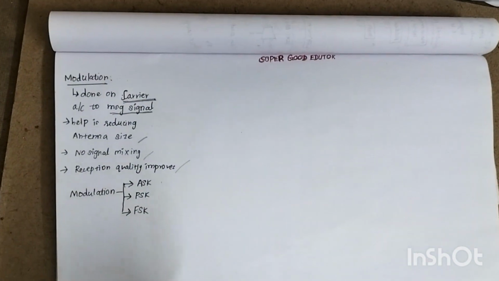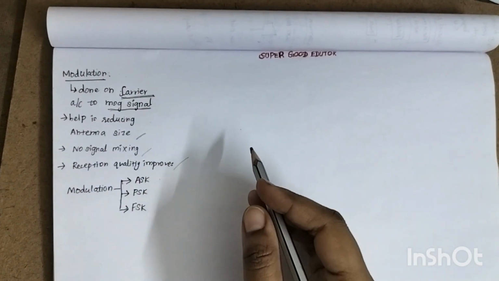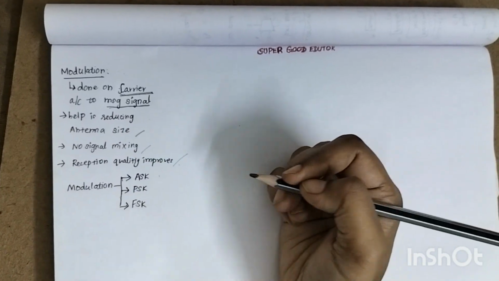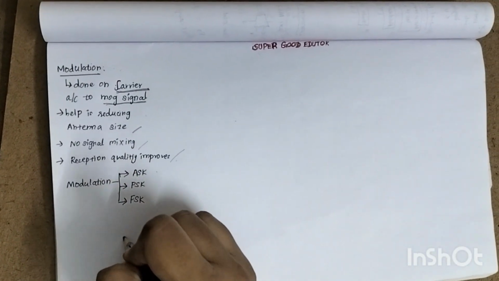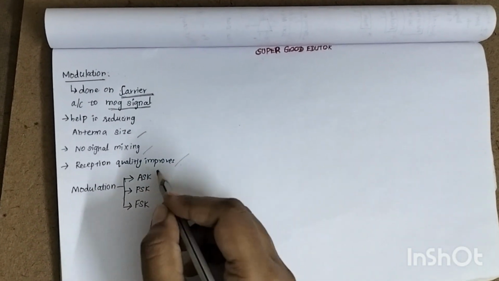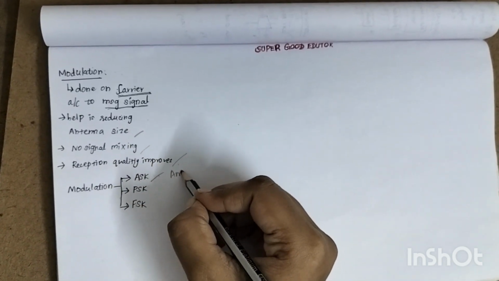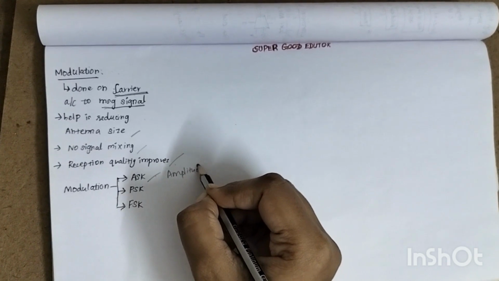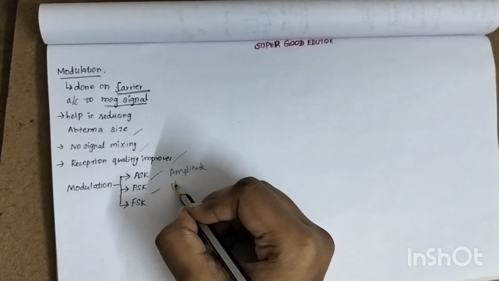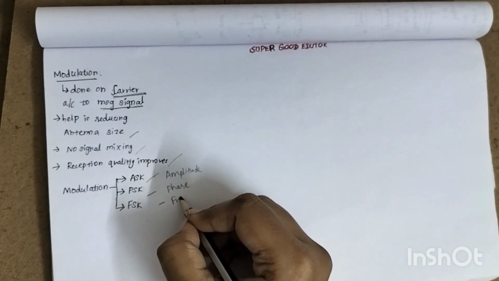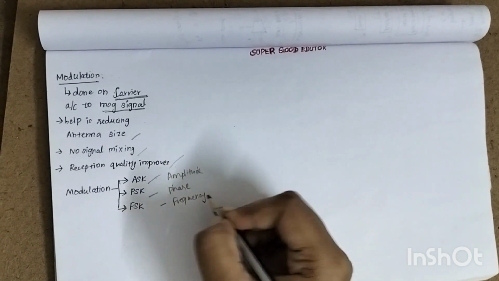The signal which we are receiving at the reception end has good quality. And coming to the types of modulation, it is primarily divided into three types: ASK, which means amplitude shift keying, then PSK, phase shift keying, and then finally FSK, which means frequency shift keying.